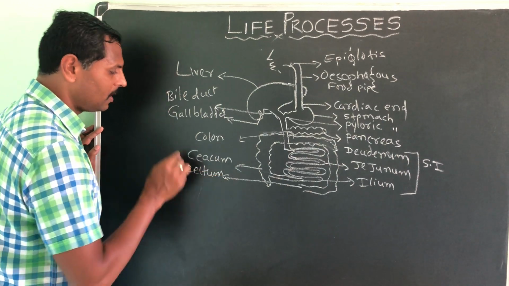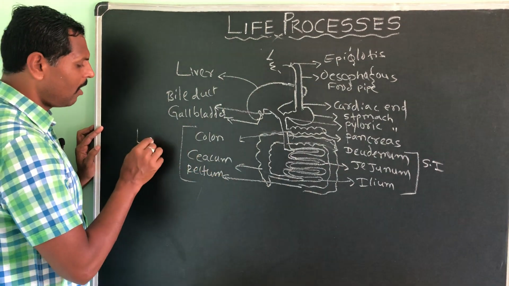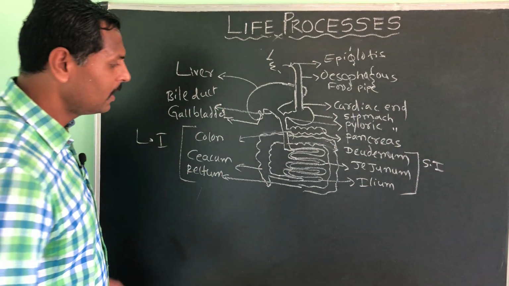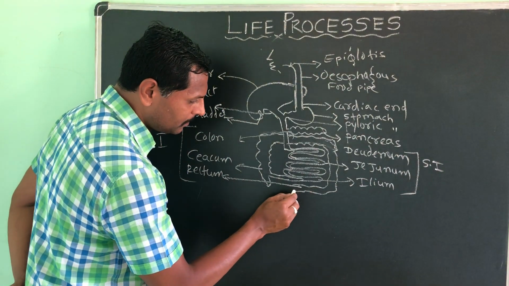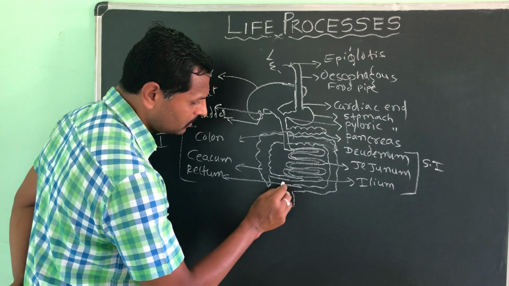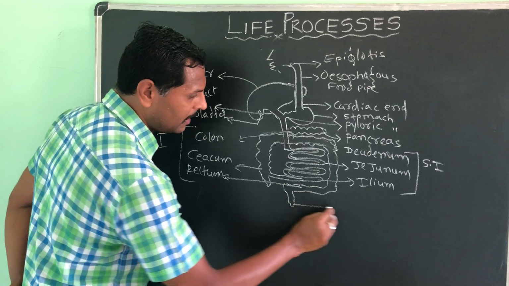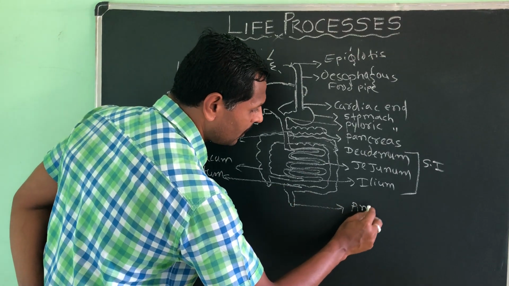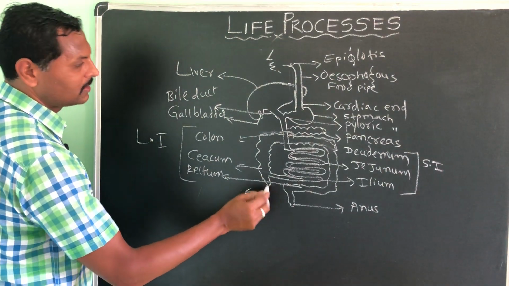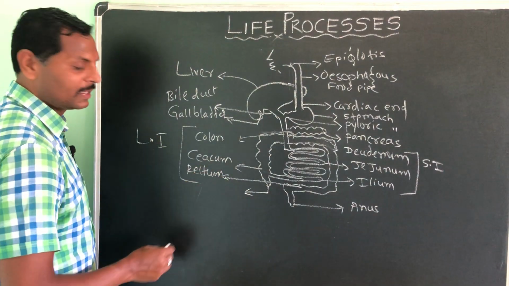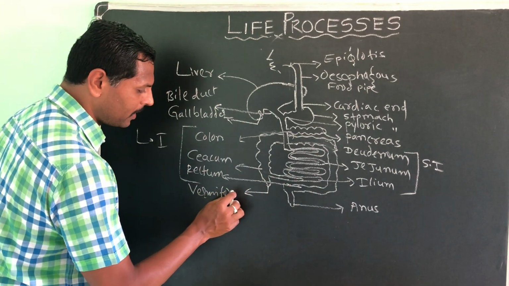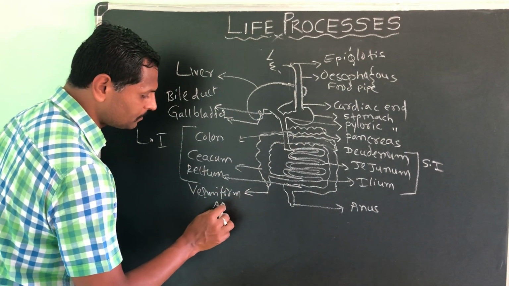All three parts are present in the large intestine, remember it. Here you will find the rectum, which opens into the anus. So this end we call the anus. And this part is the vermiform appendix.